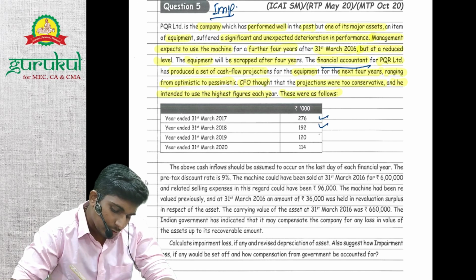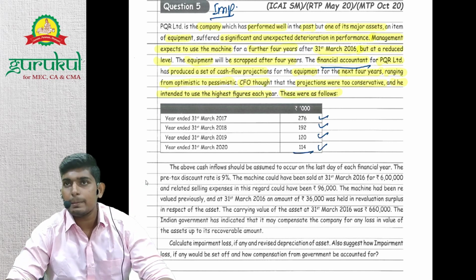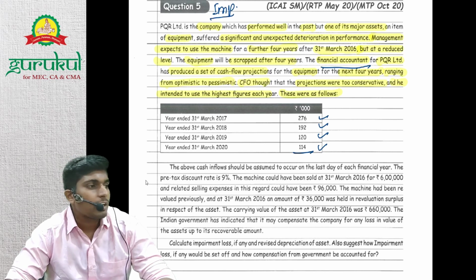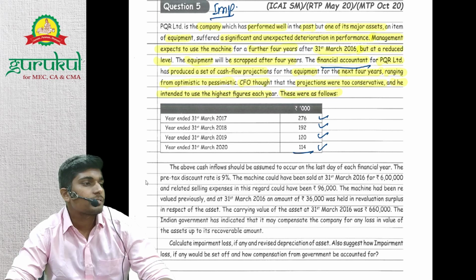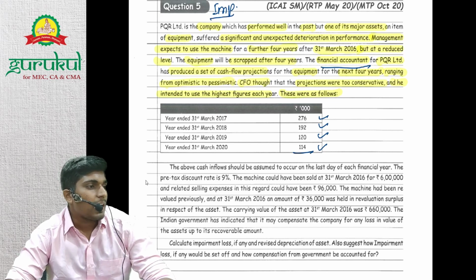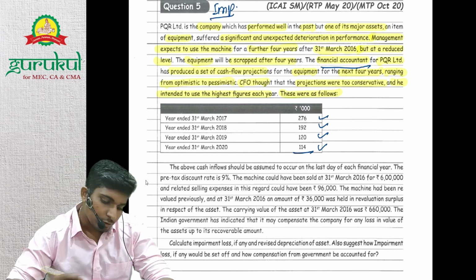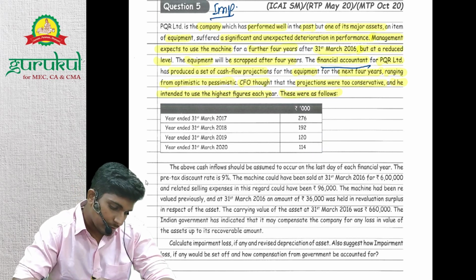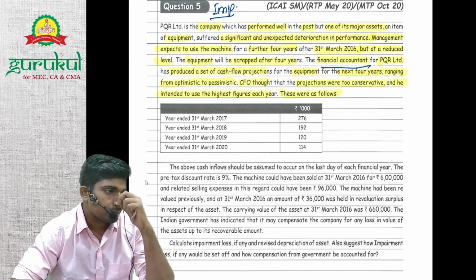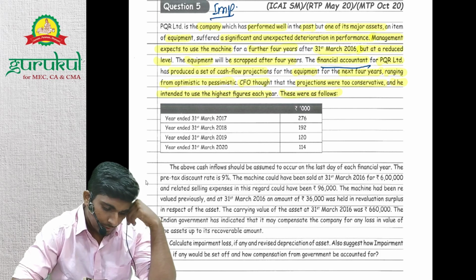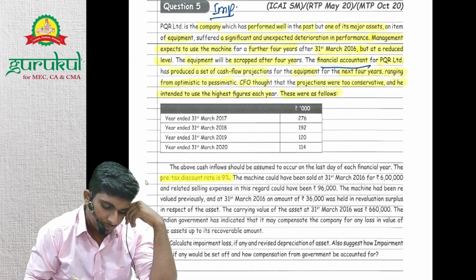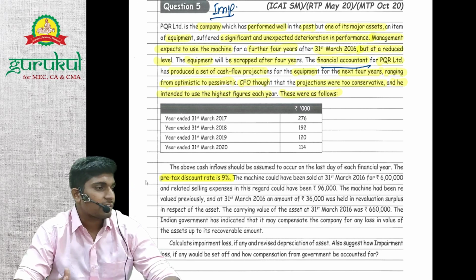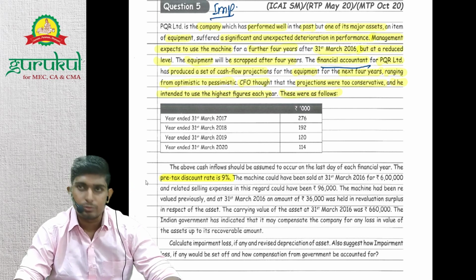So 276, 192, 120. Will we add this to calculate value in use directly? Are all these cash flows occurring in the same year or different years? Different years. So will we add them simply? We'll take them to present value and add them, right? We cannot add them simply. So what do we need to find out to calculate present value? Discount it, right? They have given us a pre-tax discount rate of 9%. Whether it should be pre-tax or post-tax, we will discuss in the future. Here they have not given a tax rate, so we'll take 9% and calculate value in use.